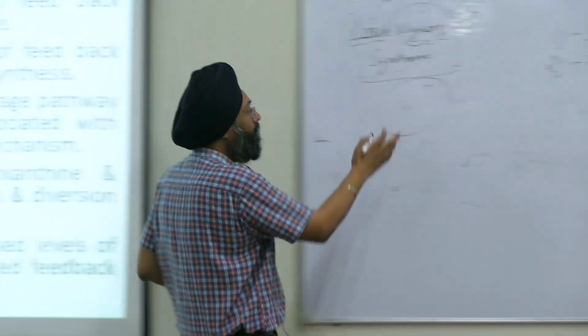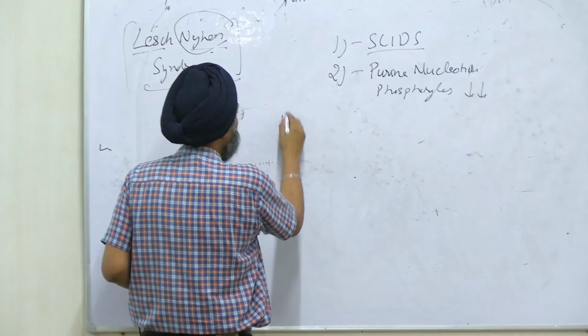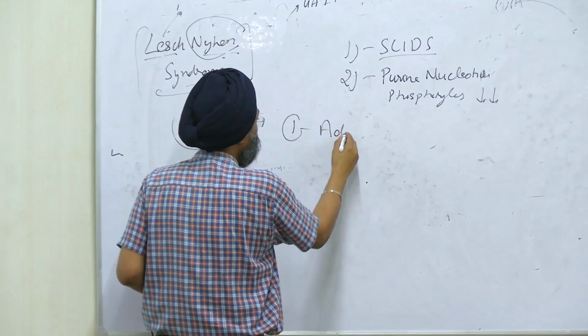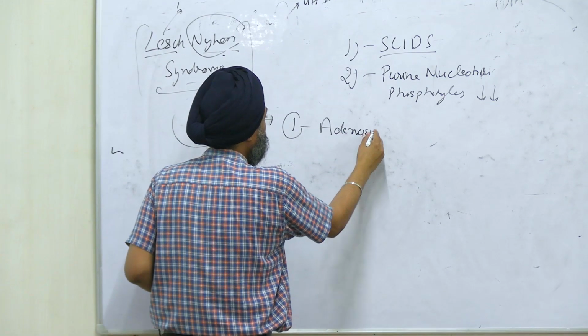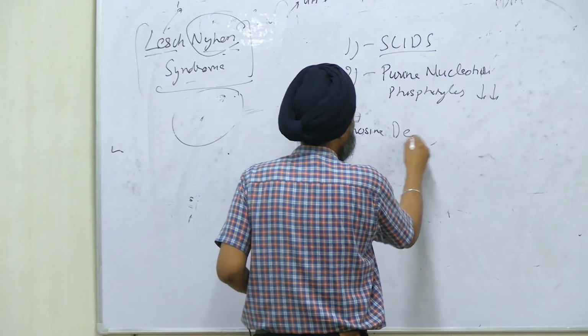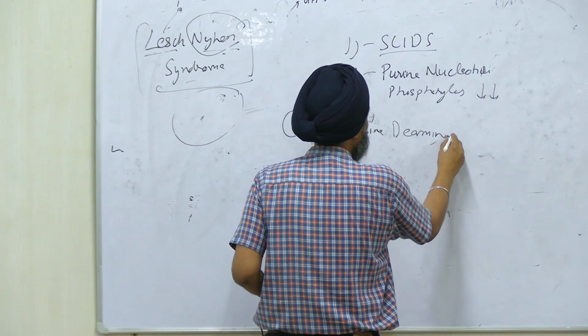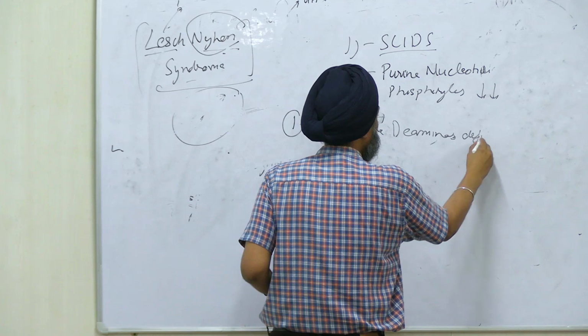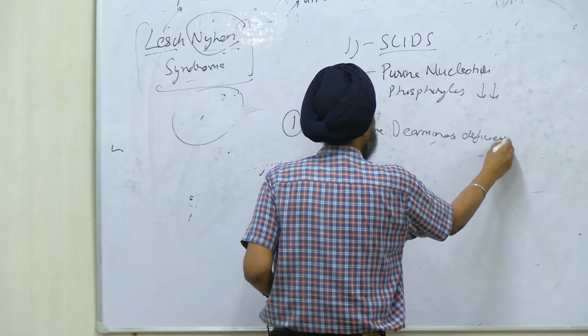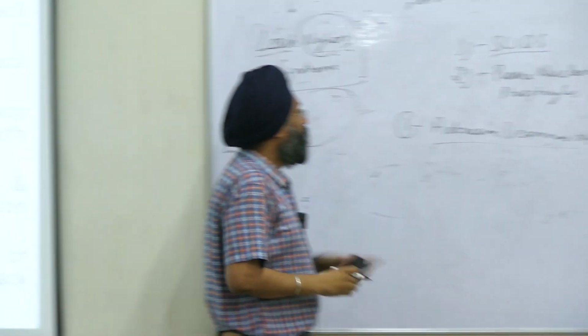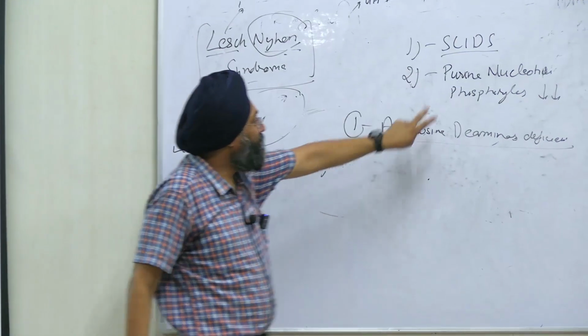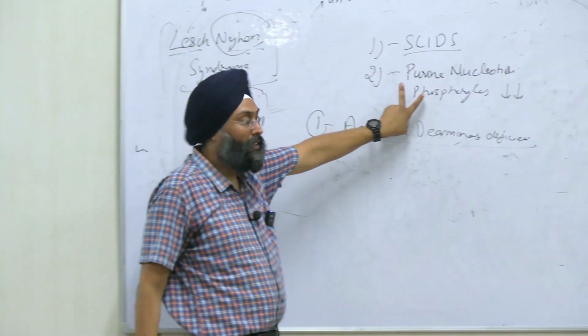First is this, and second is ADA, adenosine deaminase deficiency. One is due to adenosine deaminase deficiency, second is due to purine nucleotide phosphorylase deficiency.